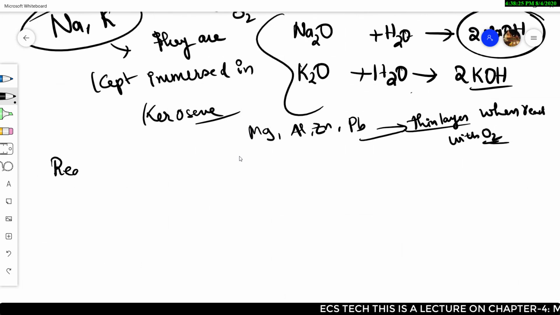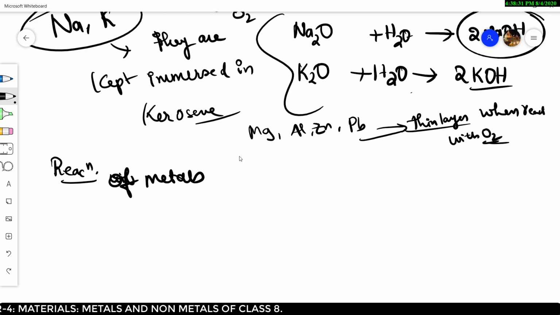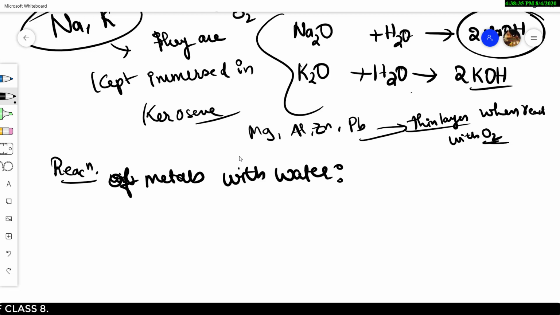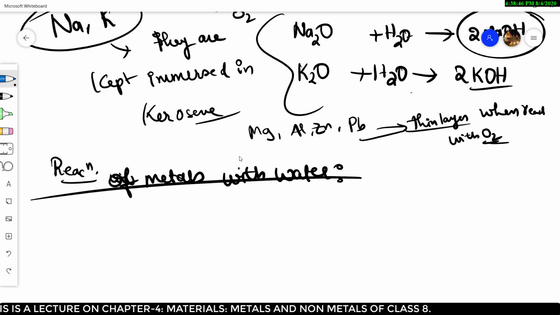We have also discussed the reactions of metals with water, right? How do they respond? We have seen some metals reacted with water form alkalis.